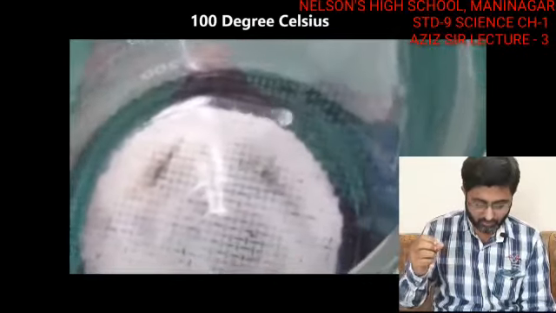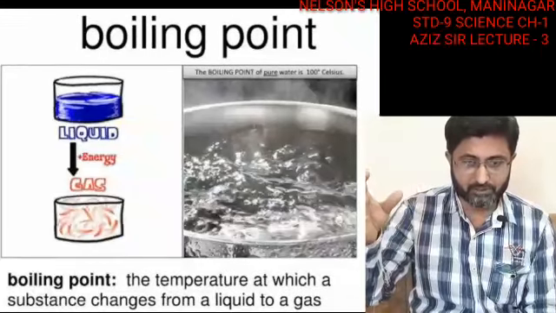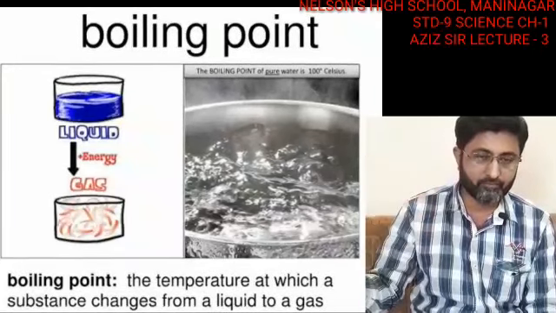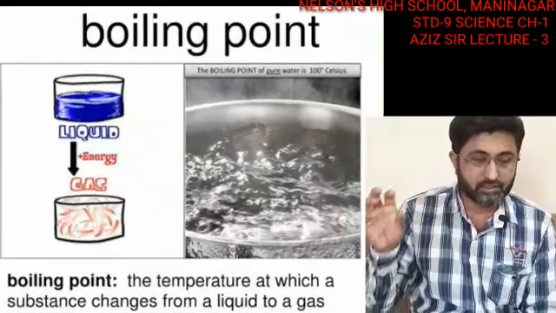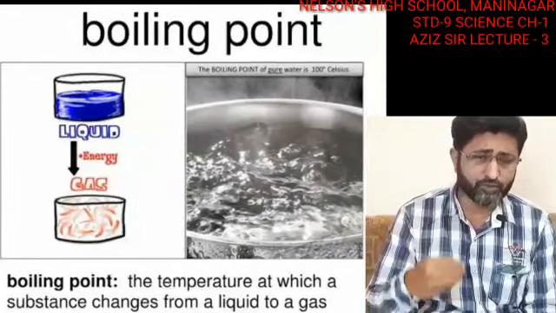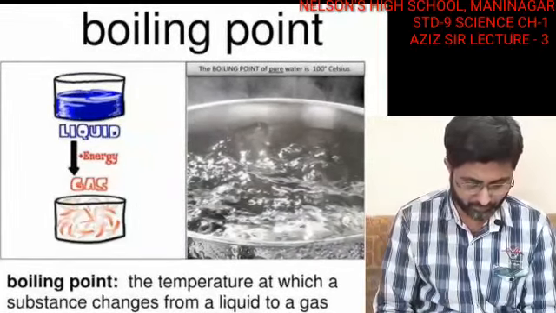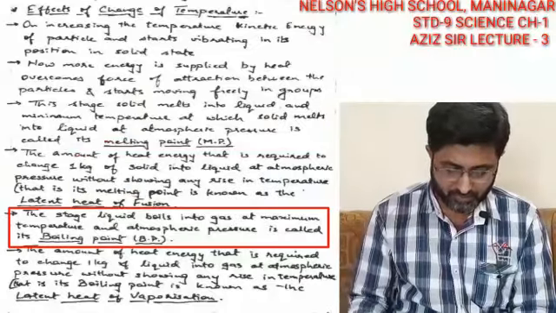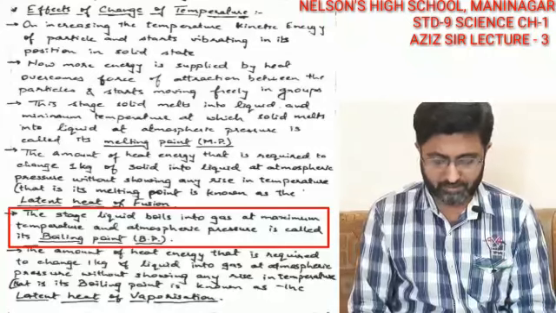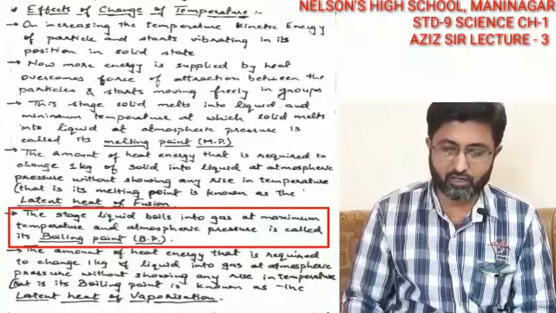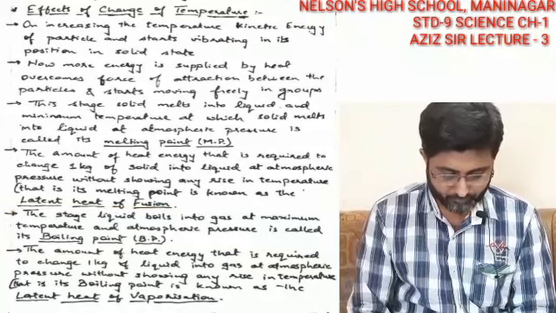This state is called the maximum temperature at which it cannot hold the bonding, that is the intermolecular forces, any further, and it is called the boiling point of that particular substance. Obviously the surrounding pressure is 1 atmosphere, as we are counting. So I would define it like this: the stage at which a liquid boils into gas at maximum temperature and atmospheric pressure is called its boiling point.